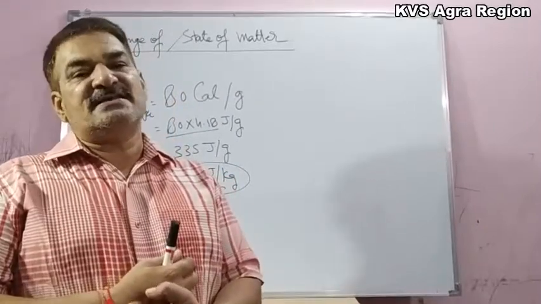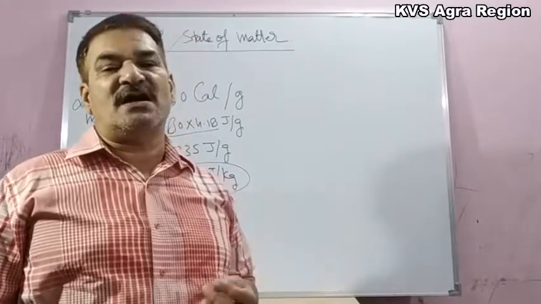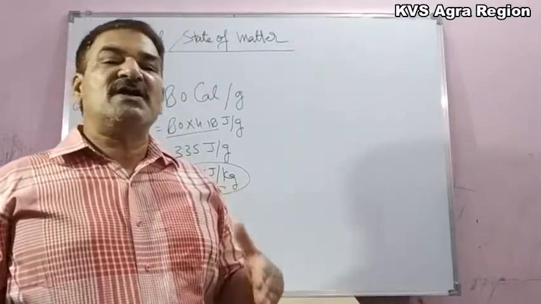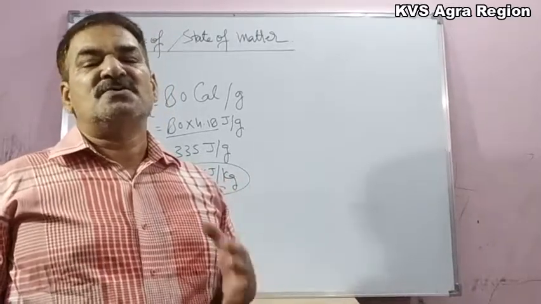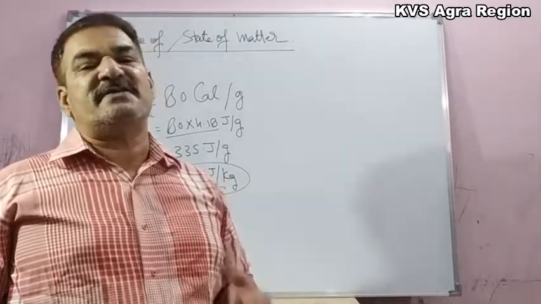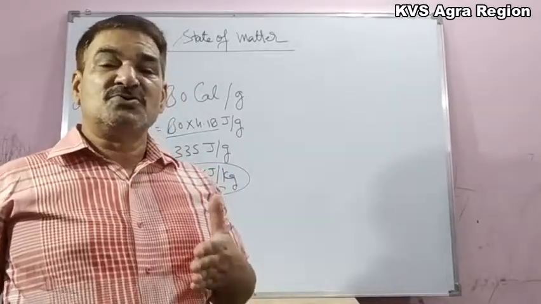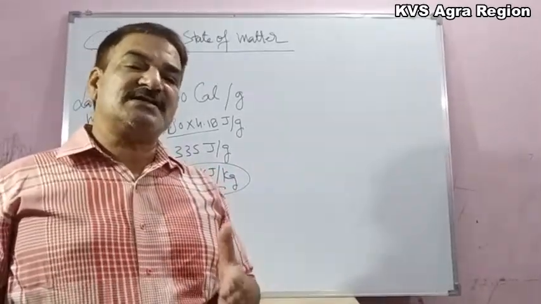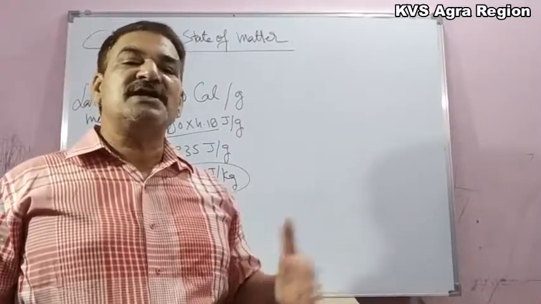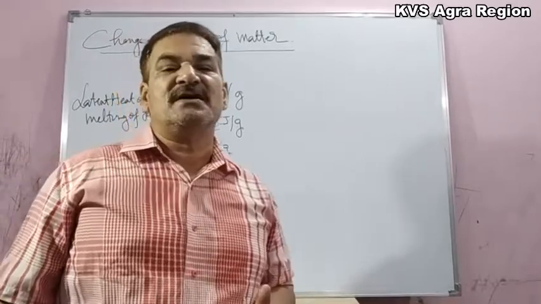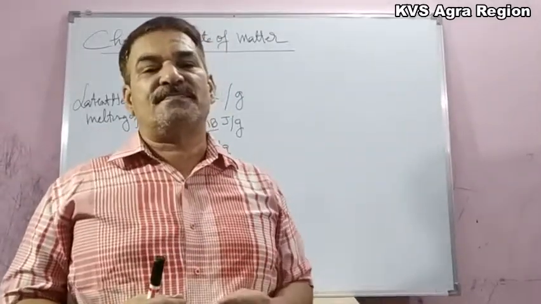At 100 degrees Celsius, when we go on supplying heat to this water, then water will start converting into water vapors. So water which is in liquid state will convert into a gaseous state. So this amount of heat that we are supplying to change the state of matter without any change in its temperature, now the question is where this energy goes.